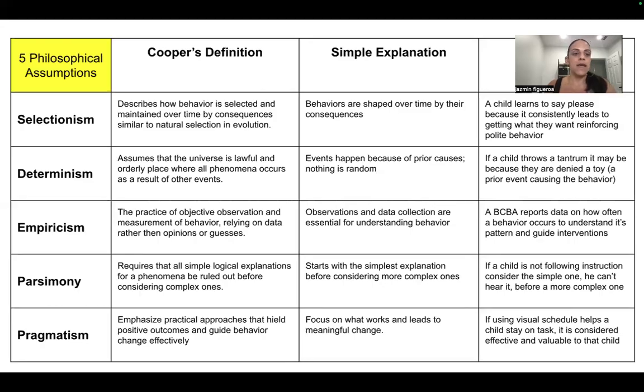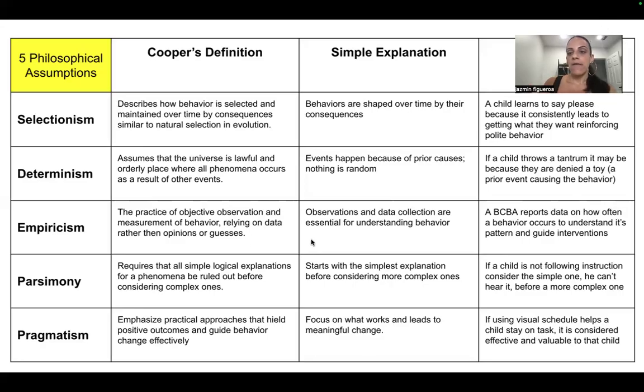Now, I created this little table that will help us. So we have Cooper's definition and a simple explanation. For example, selectionism: the simple explanation is behaviors are shaped over time by their consequences. Determinism: events happen because of prior causes, nothing is random. Empiricism: observation and data collection are essential for understanding behavior. Parsimony starts with the simplest explanation before considering any complex ones. Pragmatism focuses on what works and leads to meaningful change. So there are those simple explanations that will help us remember the difference between the five philosophical assumptions.